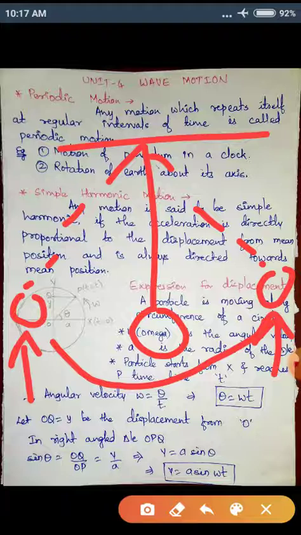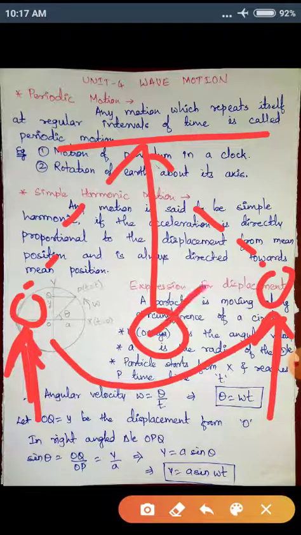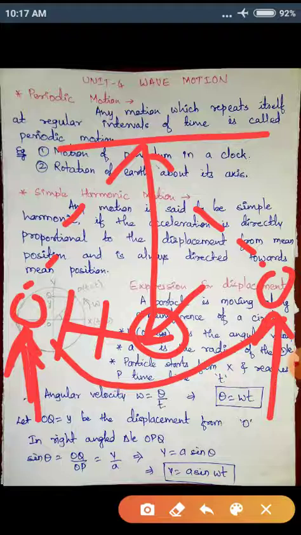So in this case, what is the characteristic of a simple harmonic motion? At any point between two extreme positions, acceleration is directly proportional to displacement from mean position. This point is mean position. So if the particle is here, we will have acceleration depending upon this displacement, and it varies along with displacement.